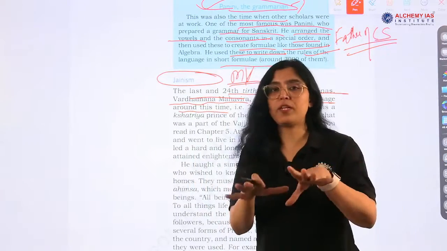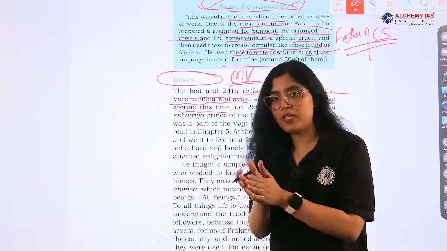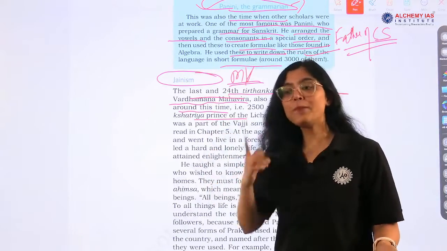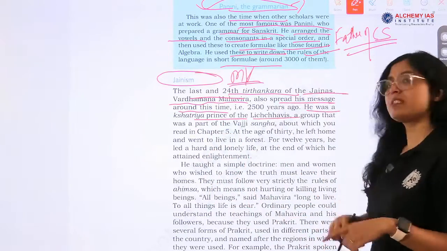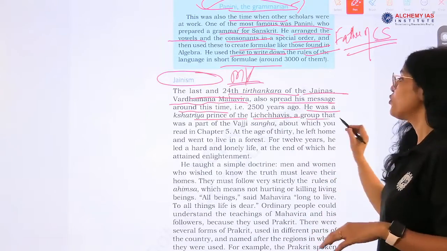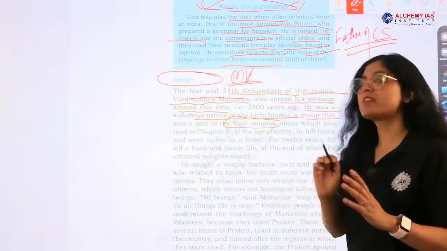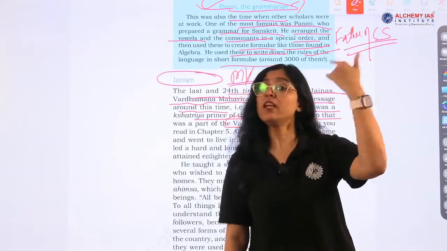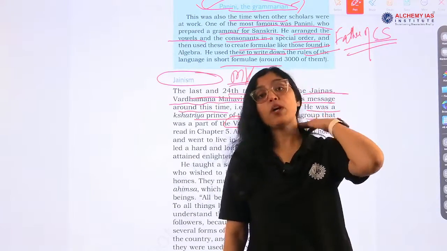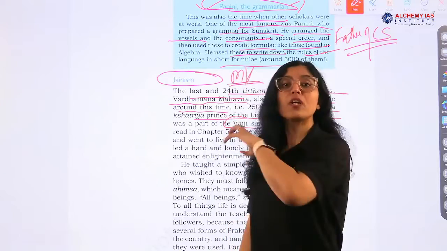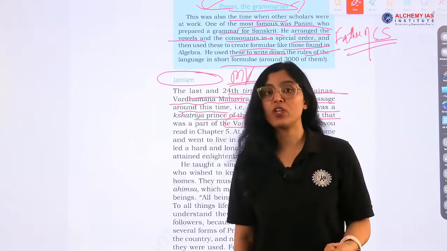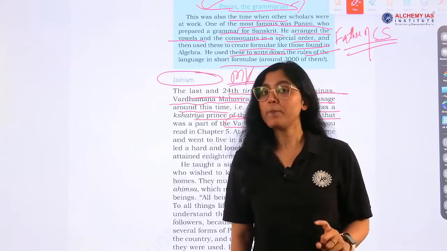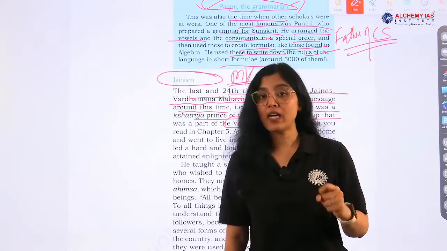Buddhism and Jainism are contemporaries. Remember this point. He was also a Kshatriya prince of the Lichchhavi clan, a group that was part of the Vajji Sangha. Very, very important, the Vajji story. We covered this in our last chapter: when Ajatashatru wanted to conquer and defeat the Vajjis, he sent his minister to Buddha. And what solution did Buddha provide? What did Buddha ask this minister?